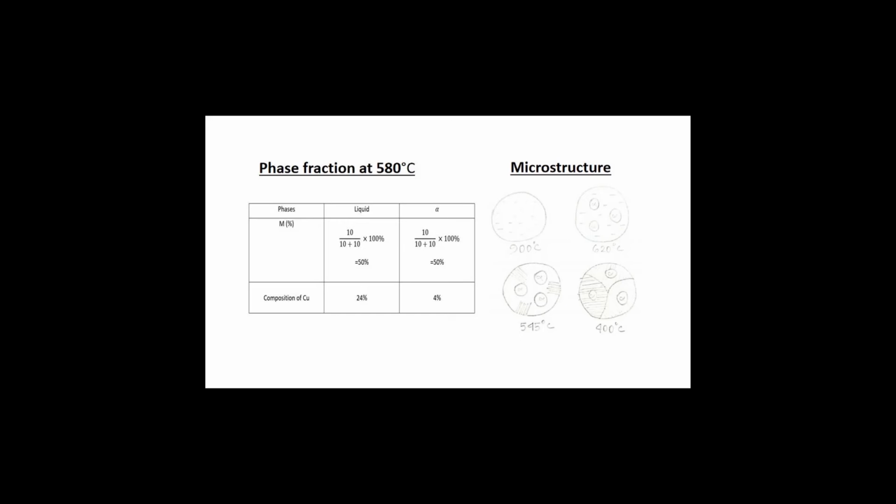And according to the microstructure, at 900 degrees Celsius, there is still liquid. As you can see, no alpha structure is being formed, and at 620 degrees Celsius, it's being formed little by little. At 545 degrees Celsius. And finally at 400 degrees Celsius it is fully formed.